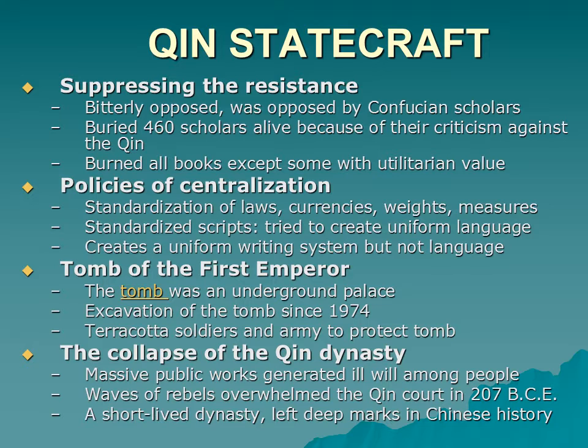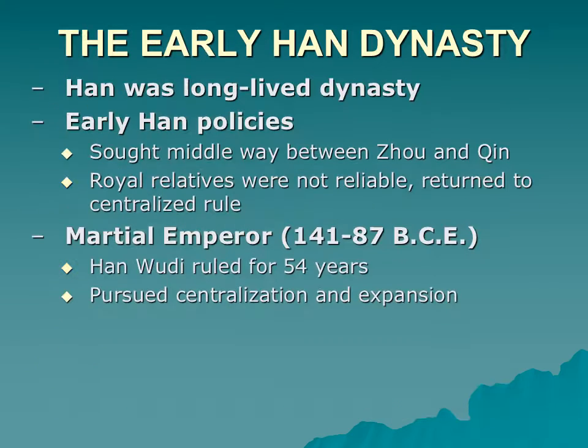Okay, so the Qin dynasty didn't actually last that long. It actually collapsed. The main reason was that people didn't really like Qin. He was burning the books and killing the scholars. And he just wasn't very popular, so he actually eventually got taken over. And the Qin dynasty fell, and there was a time where there was kind of a civil war.